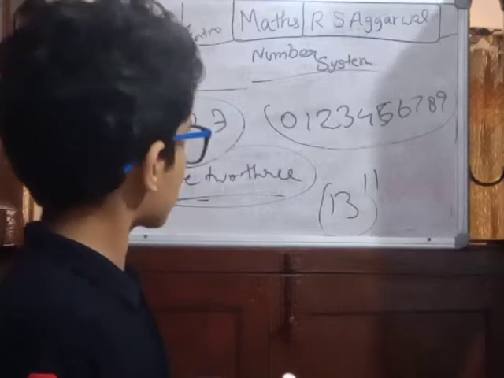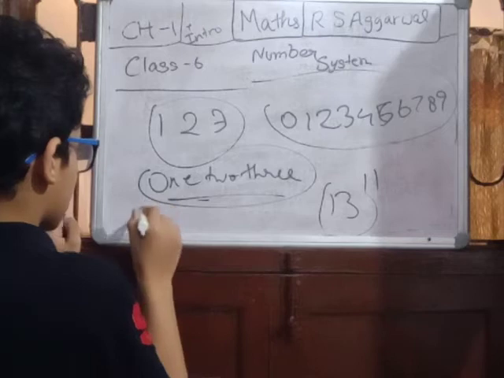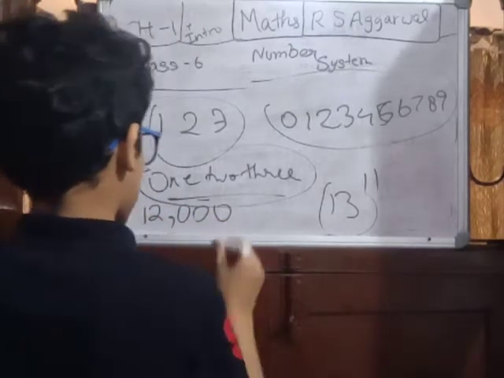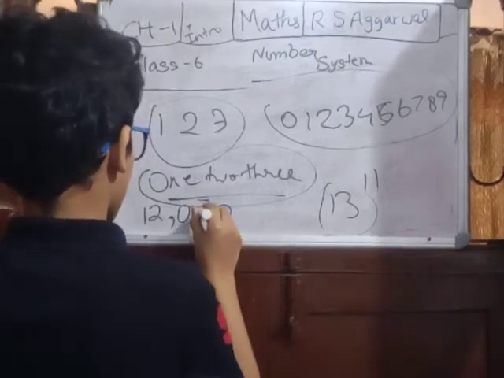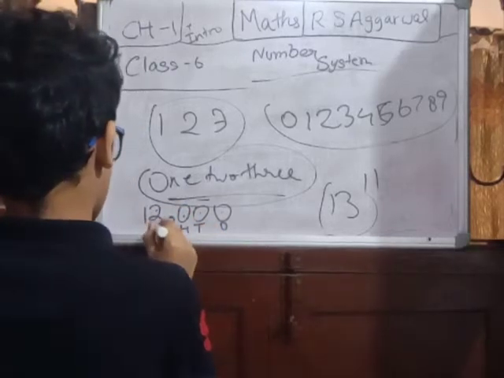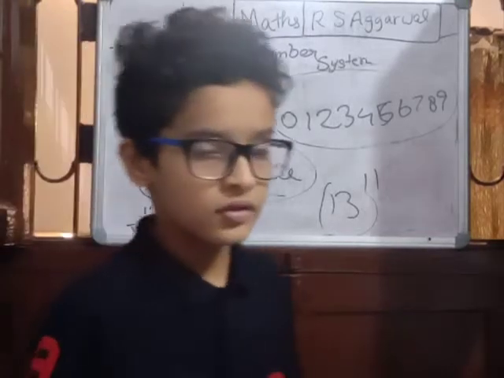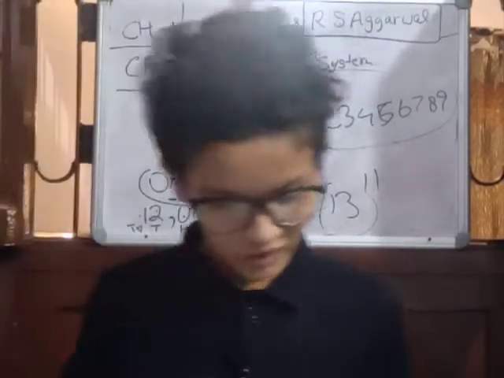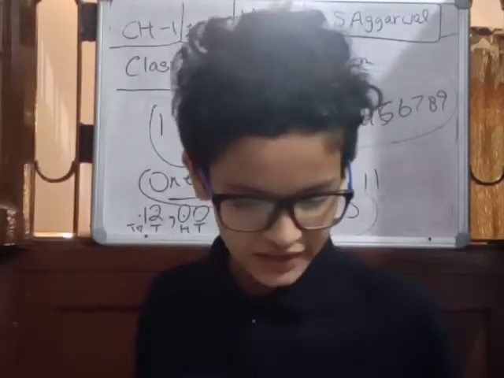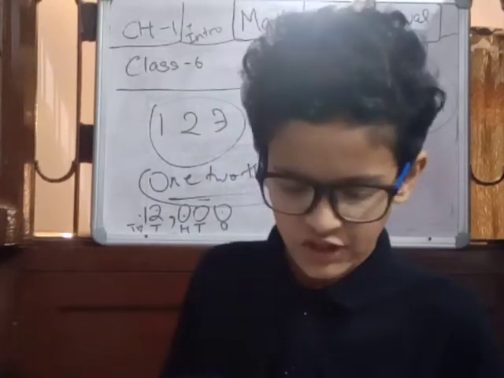For example, for 12,000: ones, tens, hundreds, thousands, 10,000s, lakhs, 10 lakhs, etc.